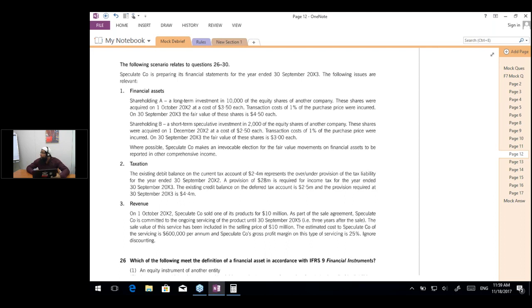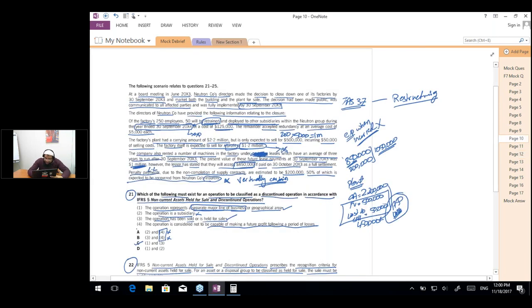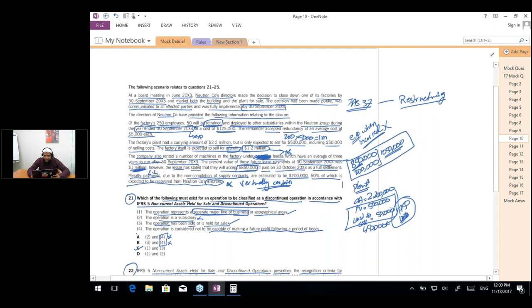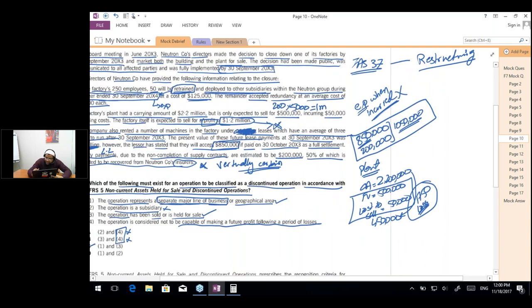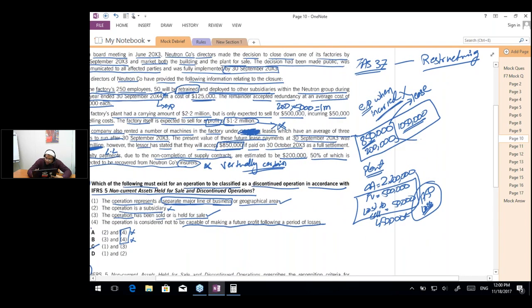Elvis is saying, what is the makeup of the final figure? Elvis, the makeup of the final figure is 850,000 and 200,000, which is 1,050,000. So you can take the snapshot of this. 850 relating to the cancellation of the lease, and 200 relating to the penalty.